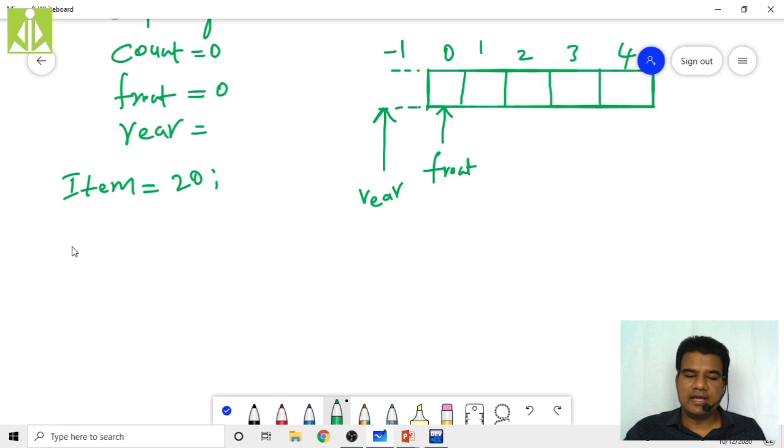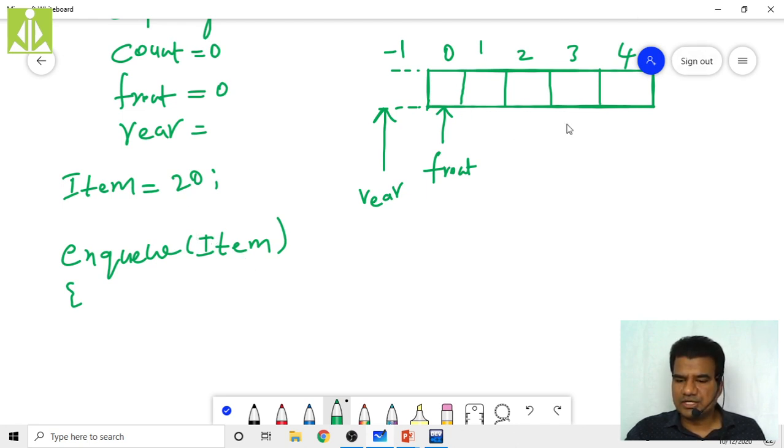Inside my enqueue operation, I have to pass this item as an element over here. I'm writing just pseudocode, not the complete code, just the algorithm. Inside it, I want to push into the queue. Let us assume this array name as q only. Better you take a small letter because it is a variable name.